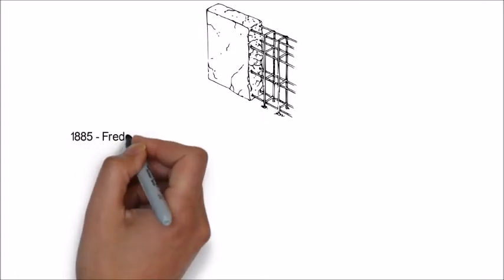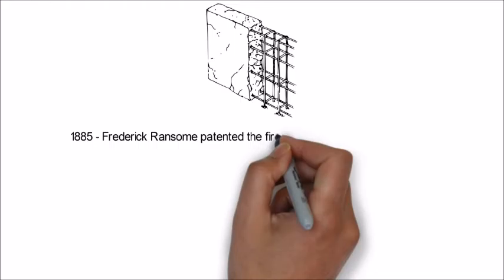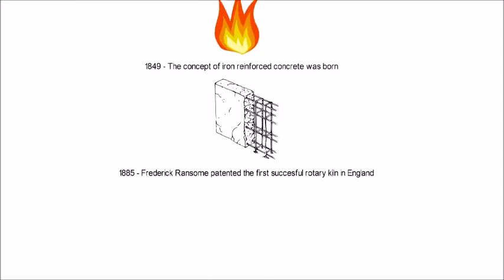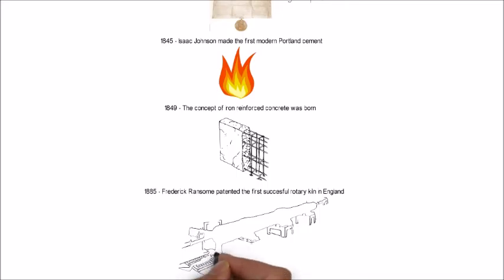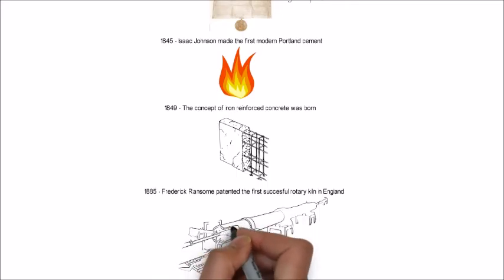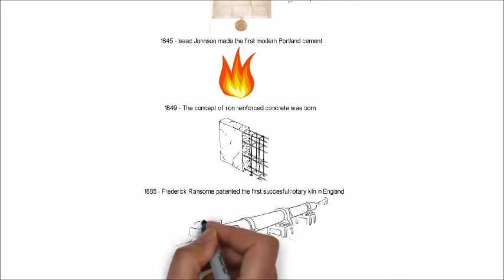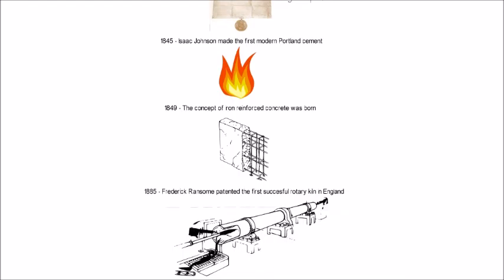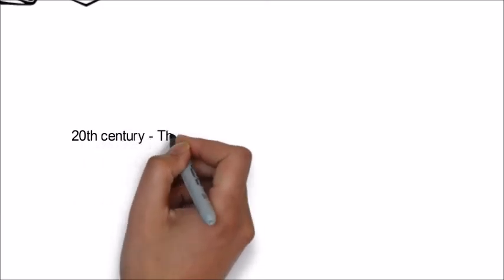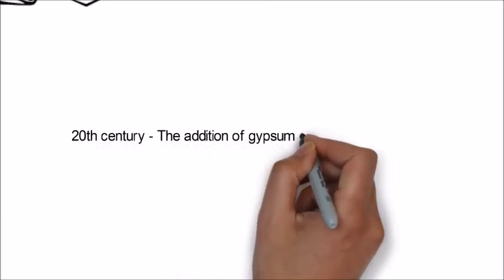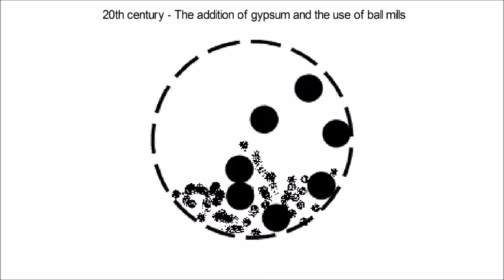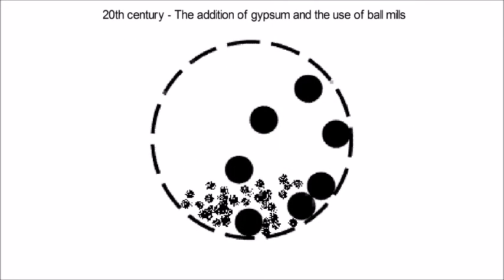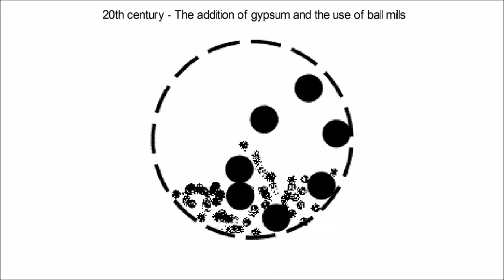Vertical furnaces were used for burning lime for thousands of years. In England, in 1885, Frederick Ransome developed and patented the first successful rotary kiln. These kilns allowed for continuous production of a more uniform product in larger quantities. Two other major technological developments occurred in the 20th century. These are the blending of gypsum with Portland cement to control the setting time, and the use of ball mills to grind raw materials and hard-burned cement clinker.